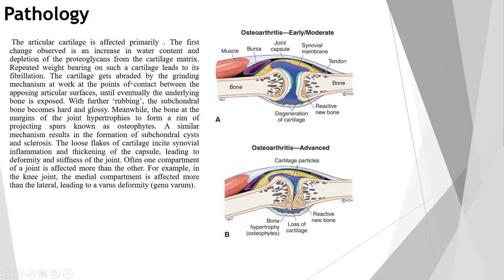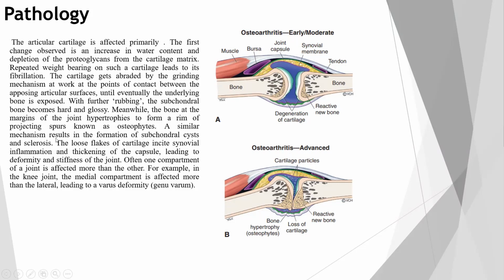The cartilage gets abraded by the grinding mechanism at work at points of contact between the opposing articular surfaces until eventually the underlying bone is exposed. The cartilage will keep on rubbing and the bone is exposed. With further rubbing, the subchondral bone becomes hard and glossy. Meanwhile, the bone at the margins of the joint hypertrophies to form a rim of projecting spurs known as osteophytes. We can clearly see the formation of osteophytes in this diagram.